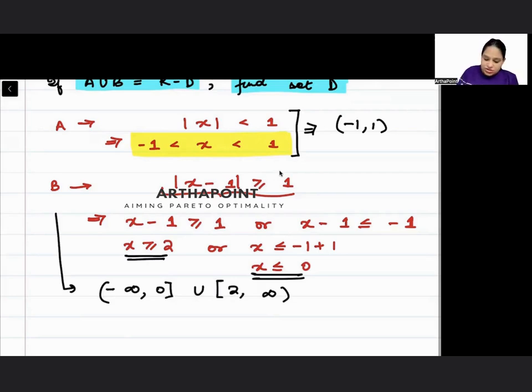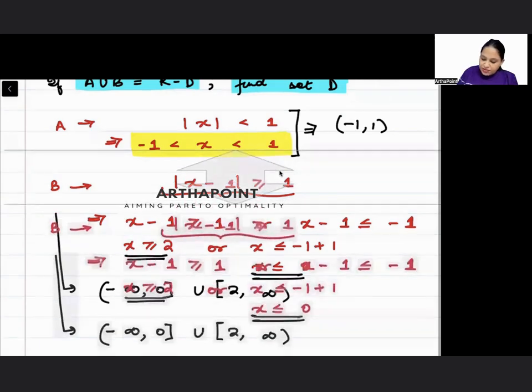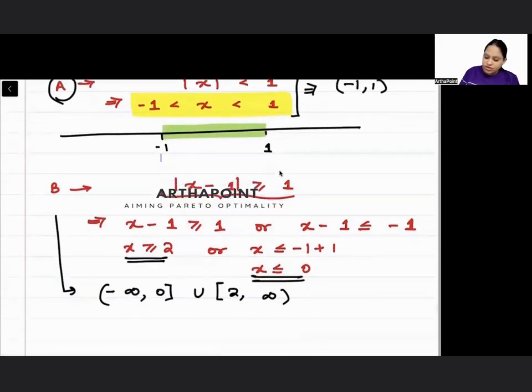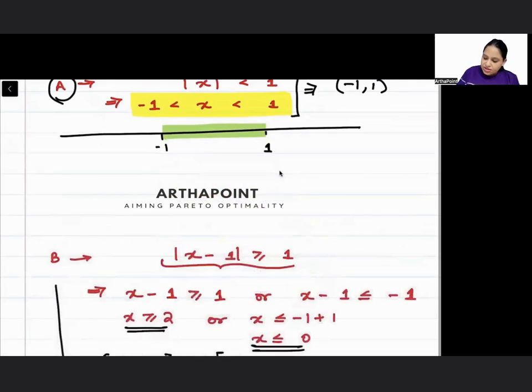Right? What does it mean? It means that if I were to plot set A, here would be -1 and 1, and x would be all numbers between -1 and 1. Okay? And beta, if I were to plot set B, then what is set B?